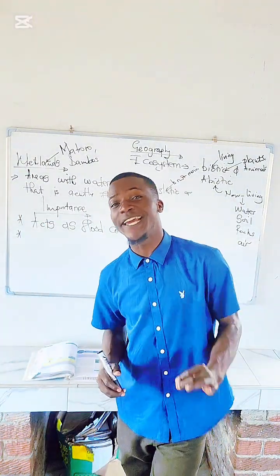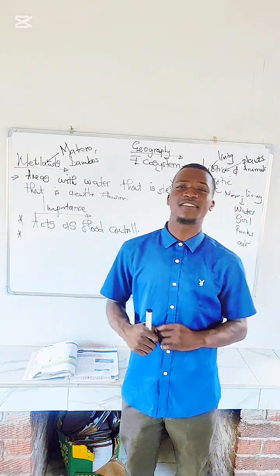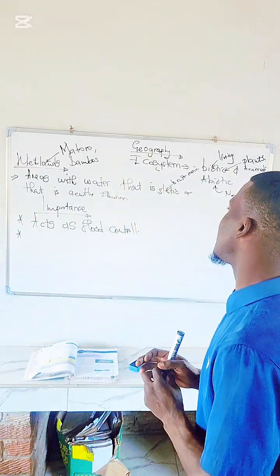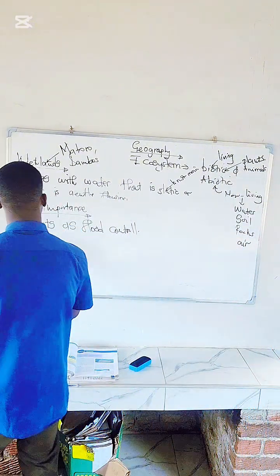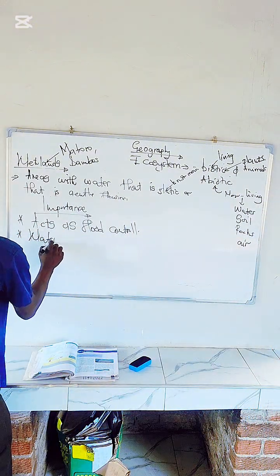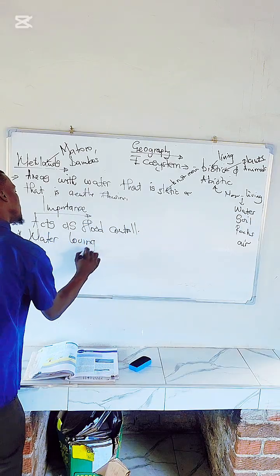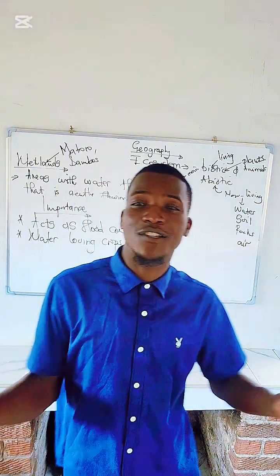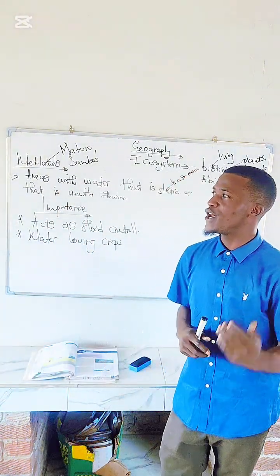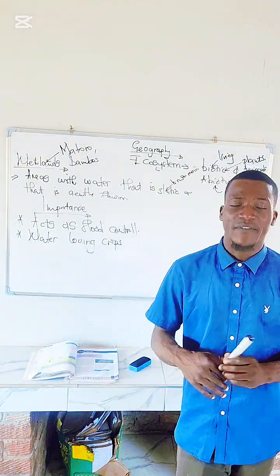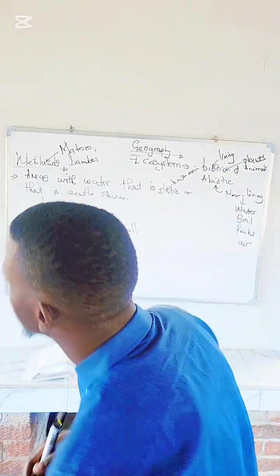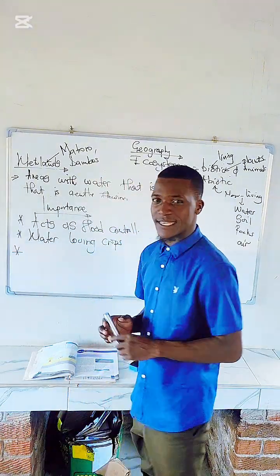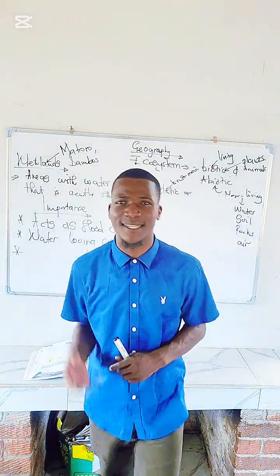Wetlands are also ideal for the growing of cereal crops, which means they promote the growing of cereal crops. What are cereal crops? We are talking about water-loving crops such as rice. Also, wetlands help in times of drought. They provide water for livestock and many other things. They are also habitats for aquatic life.